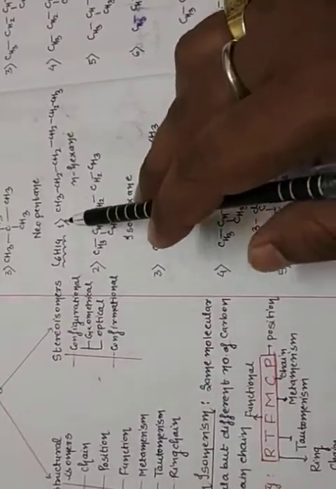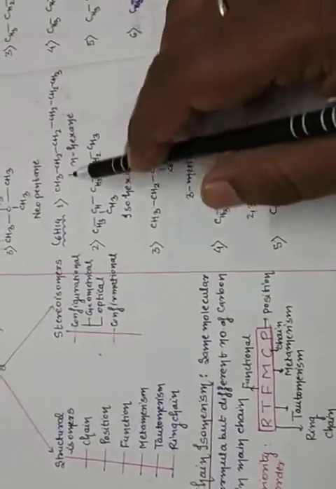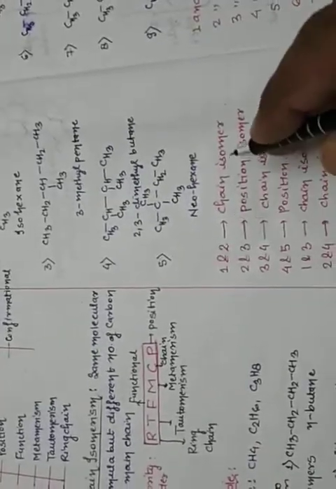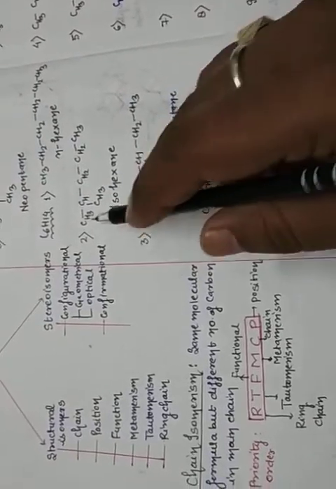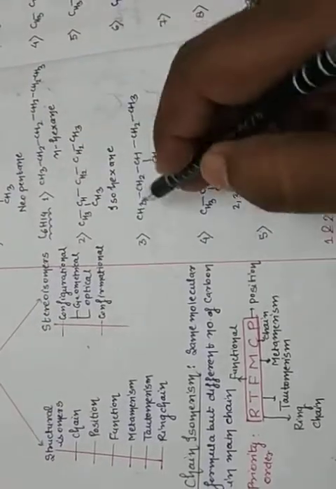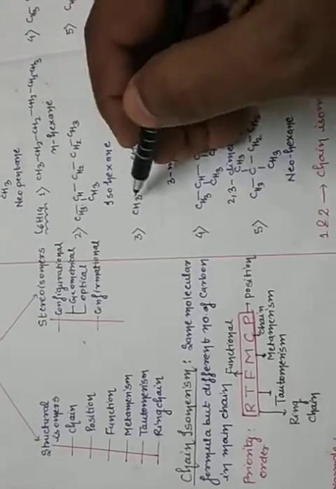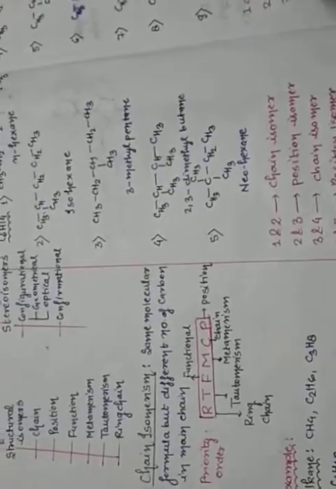Now, in structure number 1 and structure number 2, first learn the definition of chain isomerism: same molecular formula but different number of carbons in the main chain. There are 1, 2, 3, 4, 5, 6 carbons in the main chain, and there are 5 carbons in the main chain. So structure 1 and structure 2 are chain isomers. Structure 2 and structure 3: there are 1, 2, 3, 4, 5 carbons, the same, no change in main chain carbon. This CH3 is present on the second carbon and this CH3 on the third carbon. The position is different, so this is position isomerism.